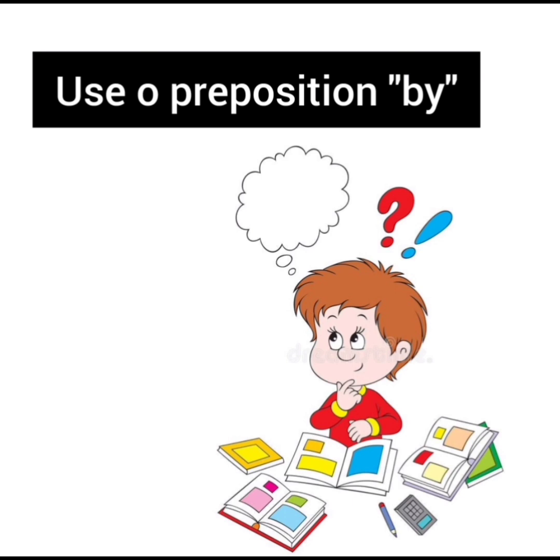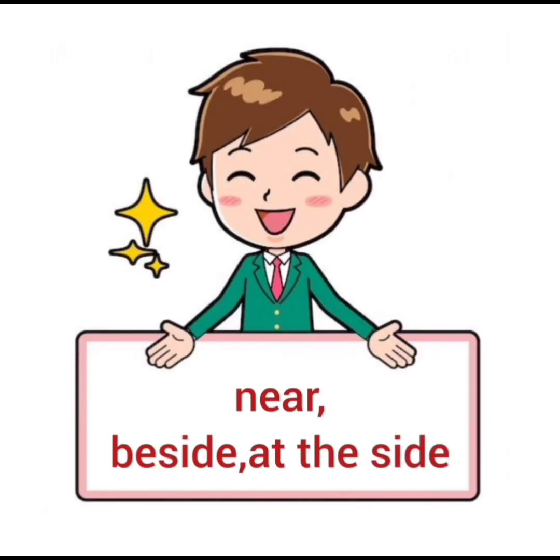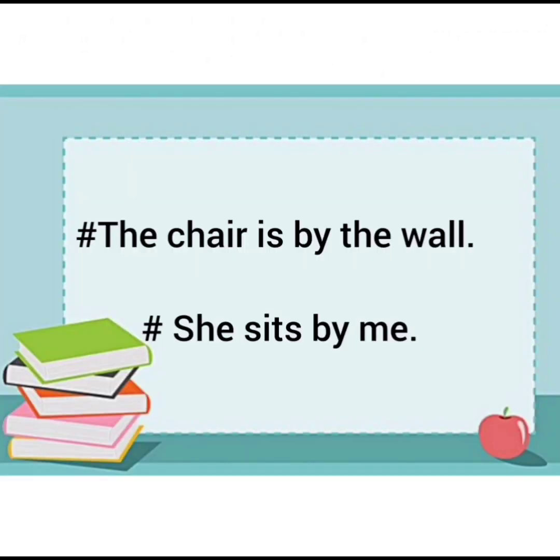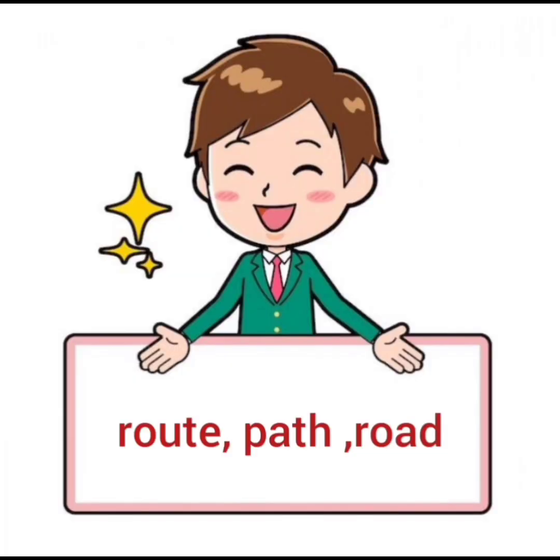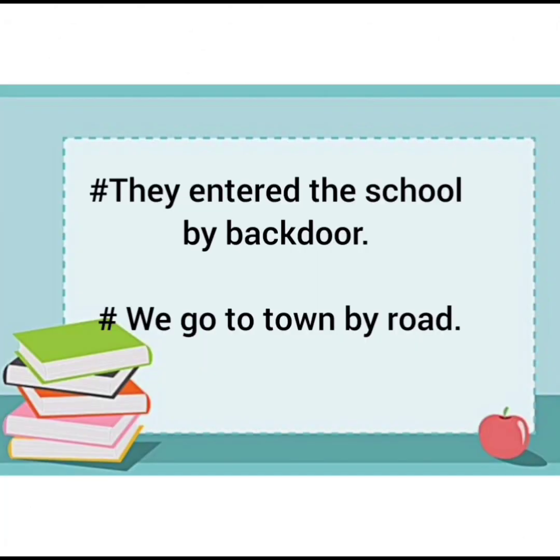The very first condition is that when we talk about something is near, beside, or at the side, we use this preposition by. For example, the chair is by the wall. She sits by me. Then with route, path, or road, we use this preposition by. They entered the school by back door. We go to town by road.